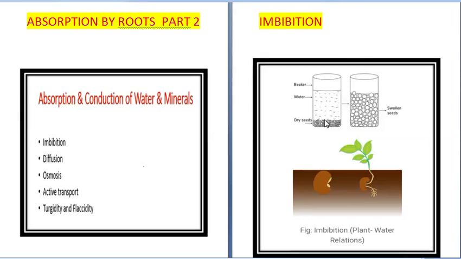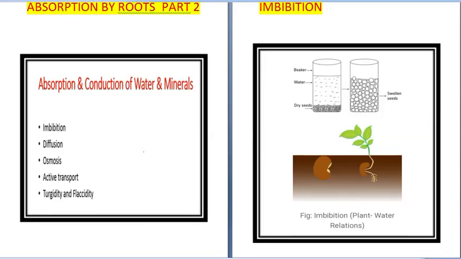For example, over here you can see seeds. They were soaked in water, and after some time the water present in this container went inside the seeds, and the size of the seeds has changed. They have become swollen. Due to this imbibitional pressure, because the pressure inside becomes more, the seed coat ruptures in case of germinating seeds. This is an important force for ascent of sap, and it also helps the seed for germination.